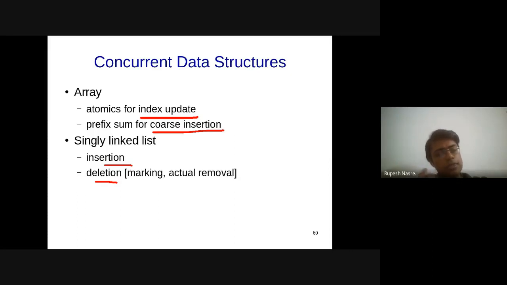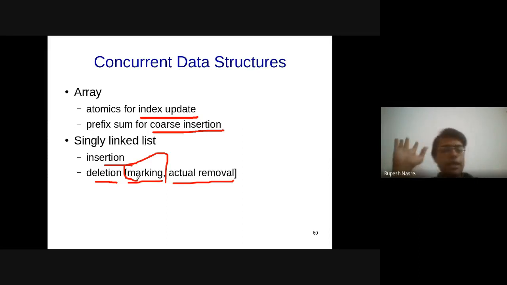So what some people suggest is, if you are allowing parallel processing of search as well as deletion, and it doesn't matter in which order these happen, the search could return true or false for that particular node. If there is no deletion happening, then you have to return true if that node is present. So why don't you do something like that? You don't reclaim that memory. You don't free that memory at all. You just mark that node as deleted so that the memory issues do not occur. Because as soon as those memory issues occur, you have to get into heavy synchronization. So you don't get into the actual removal of the node. You just mark it as deleted. That is what many parallel implementations of deletion will do.